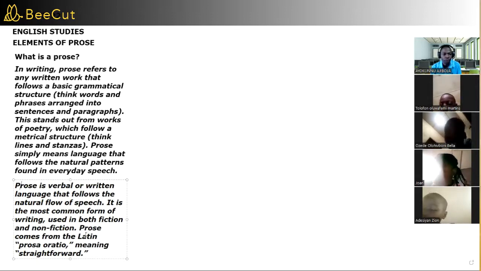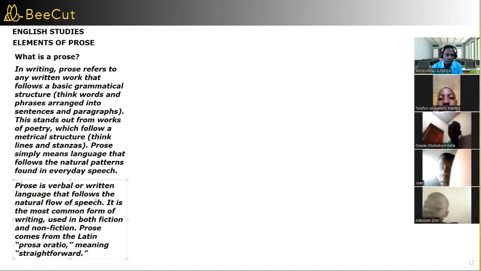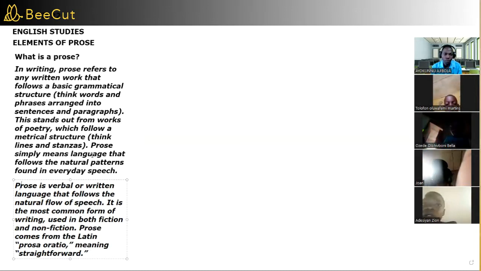Fiction and non-fiction. Prose comes from the Latin word prosa oratio, talking about somebody that is an orator or performing oration, which means straightforward. So that is prose. But poetry is another thing entirely. Prose is verbal, which means what you speak from your mouth, or written, which means what you write down with your hands. Okay, let me give a sample of the way prose is.